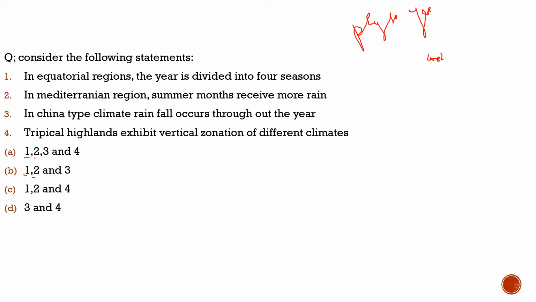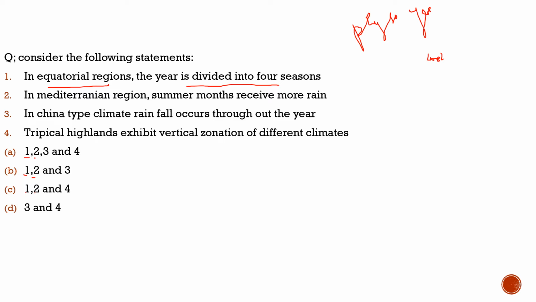Let's work on option number 1. It says in equatorial regions the year is divided into 4 seasons. Very fishy. In equatorial regions, how can the year be divided into 4 seasons? There would mostly be winter and summer. It is an intelligent guess. Even if you don't know this answer, you can say there is something wrong with the statement, because if you have the basic knowledge, you understand what the equator is and the seasons there, by knowing the location of the place.